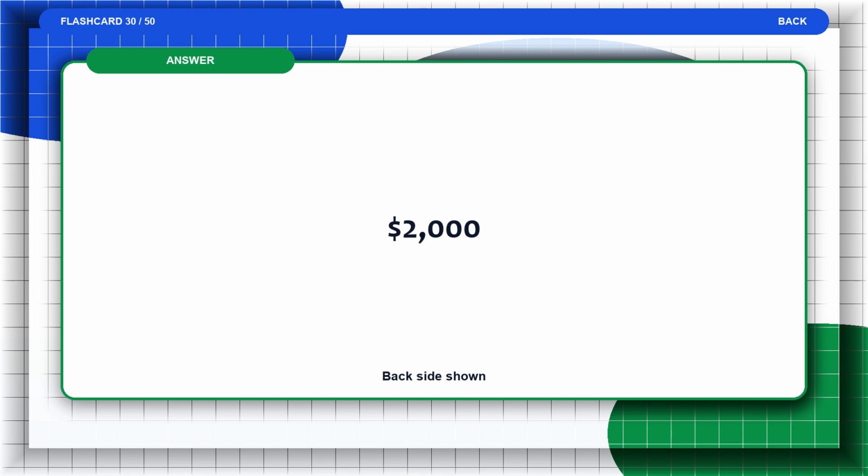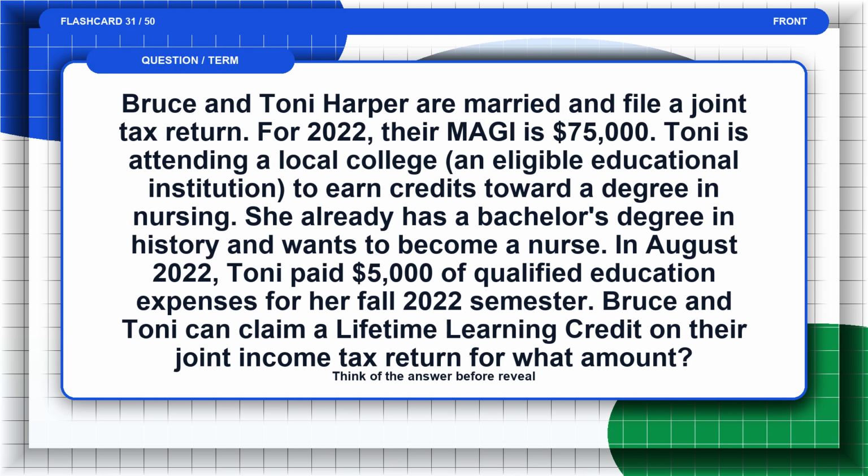The answer is $2,000. Flashcard 31. Bruce and Tony Harper are married and file a joint tax return. For 2022, their AGI is $75,000. Tony is attending a local college, an eligible educational institution, to earn credits toward a degree in nursing. She already has a bachelor's degree in history and wants to become a nurse. In August 2022, Tony paid $5,000 of qualified education expenses for her fall 2022 semester. Bruce and Tony can claim a lifetime learning credit on their joint income tax return for what amount? Think of the answer before the reveal.